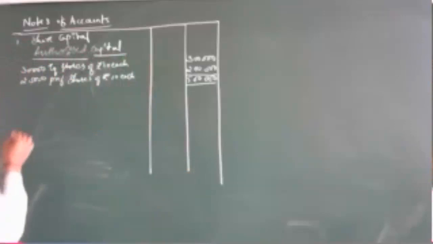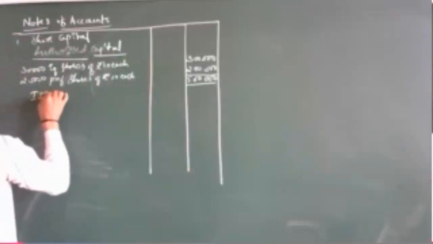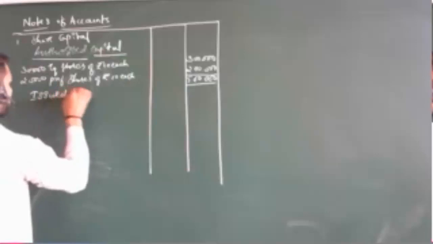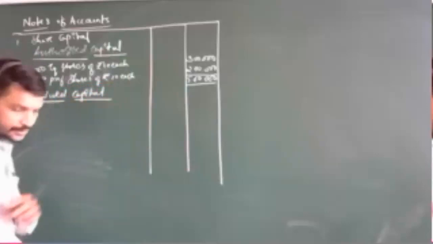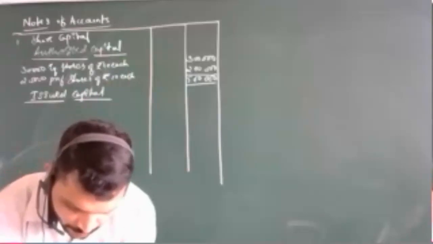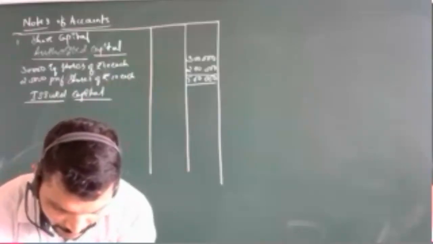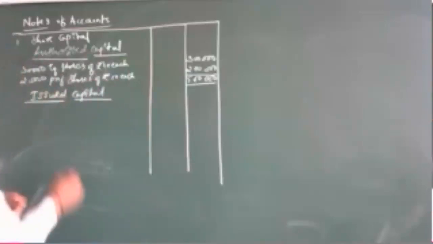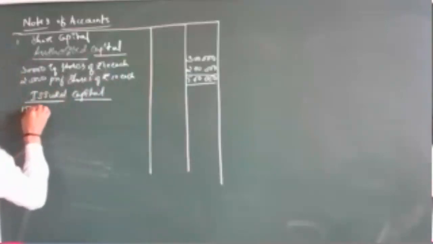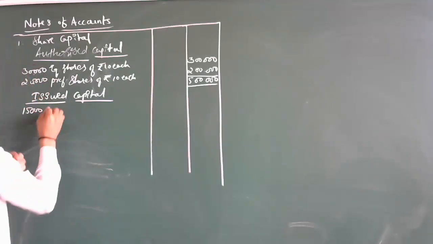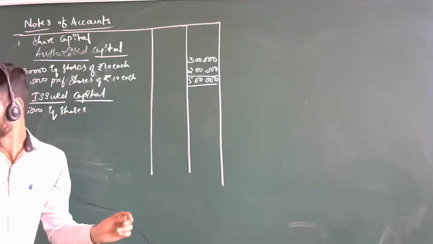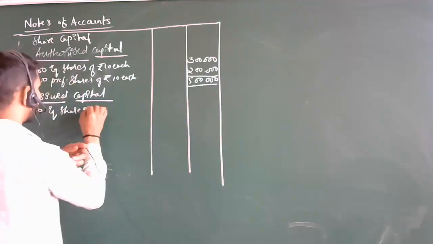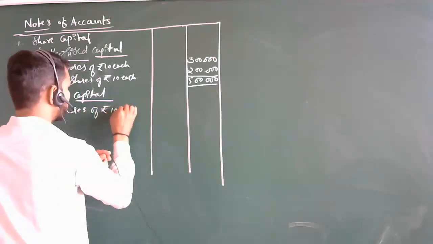Next, secondly, issued capital. How much is the issued capital here? In the question, it has been told how much: 15,000 equity shares have been issued and 10,000 preference shares. So 15,000 equity shares of rupees 10 each.